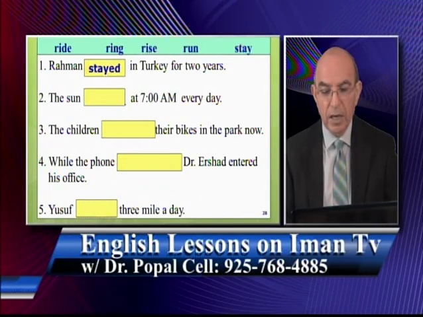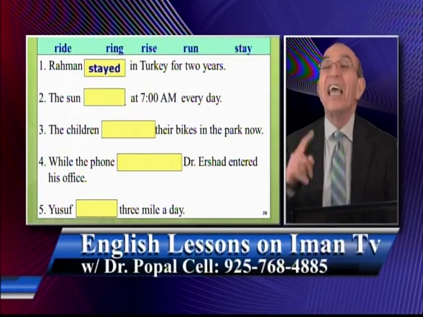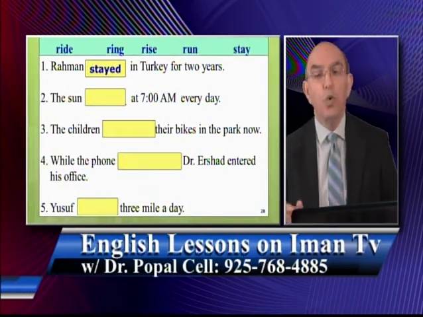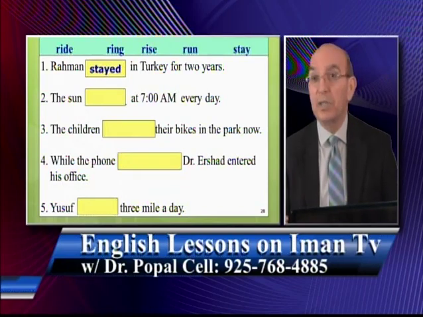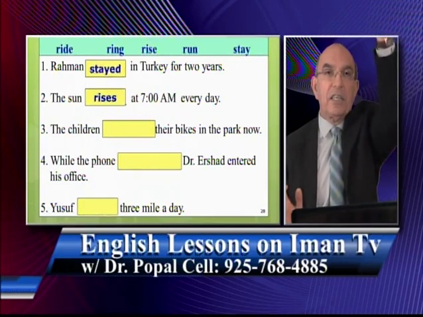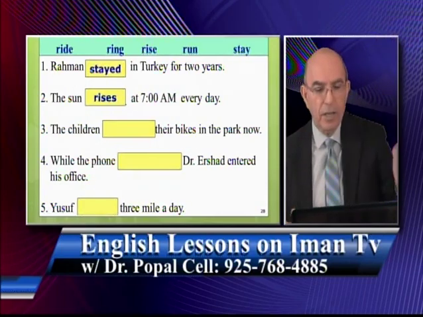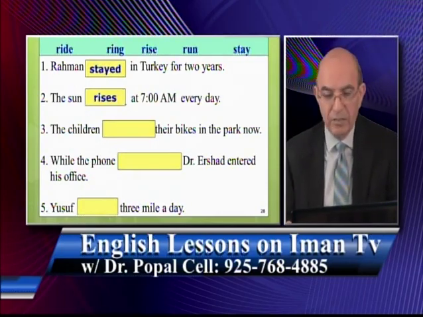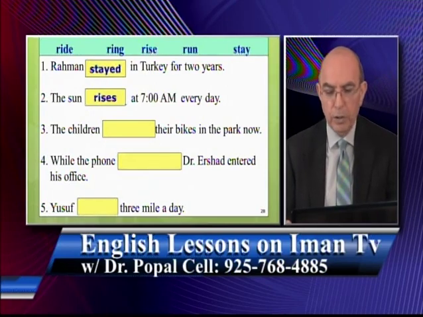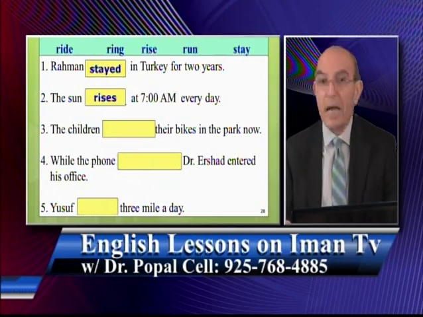The sun at 7 o'clock every day. See, every day, that means what? You have to use the correct form. So which verb could fit with sun? The correct answer is what? Rise. The sun rises. Sun sets, sun rises. So the sun rises at 7 a.m. every morning.